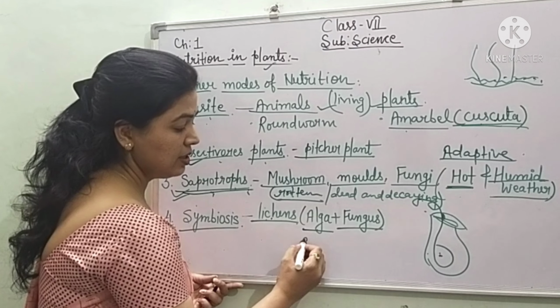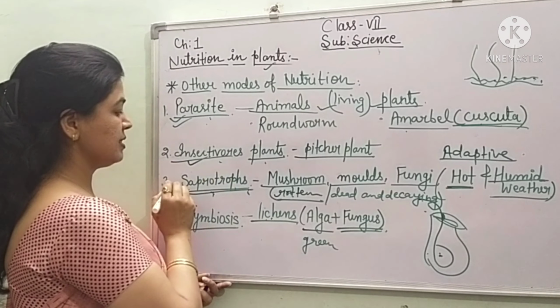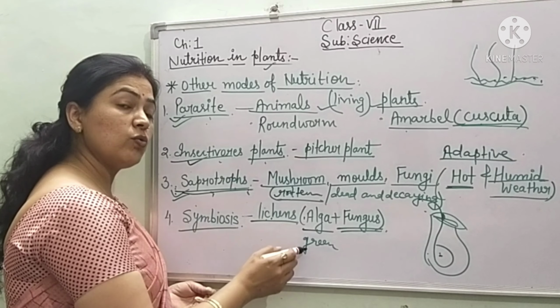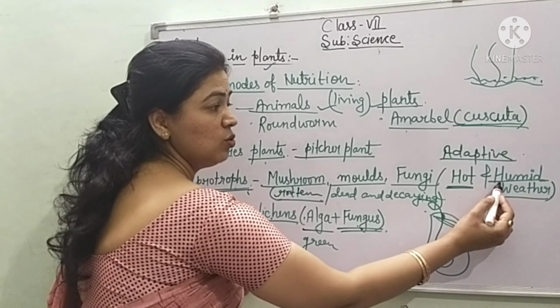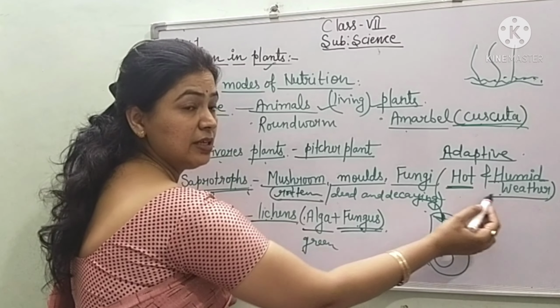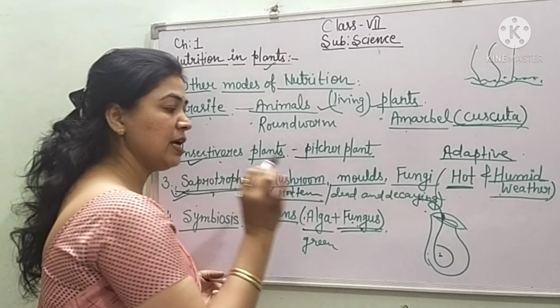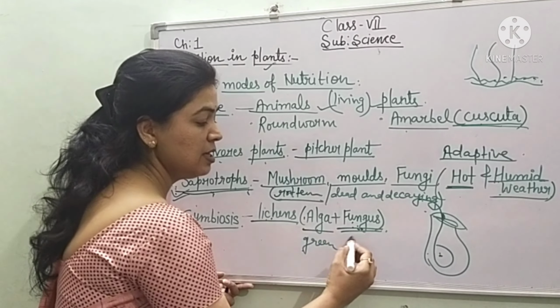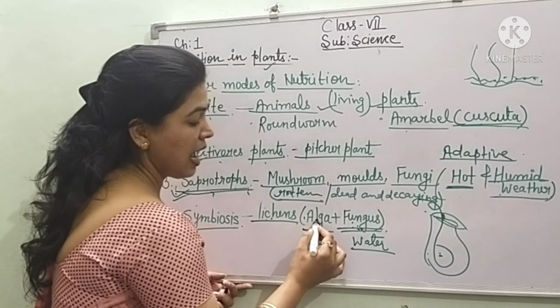Why the alga? These are green in color. Fungus, we know these are the saprotrophs. Alga requires water for survival. So the fungus, we know, requires humid weather. It means if the weather is humid, only then can they be there. So they are absorbing the humidity, meaning water. They are taking water, and the algae are green.